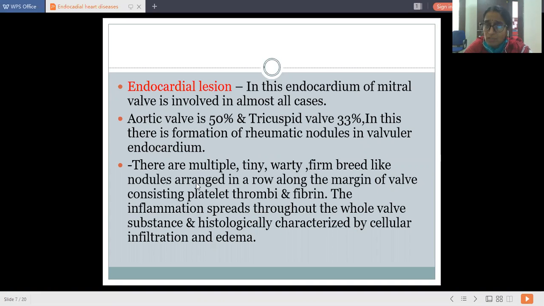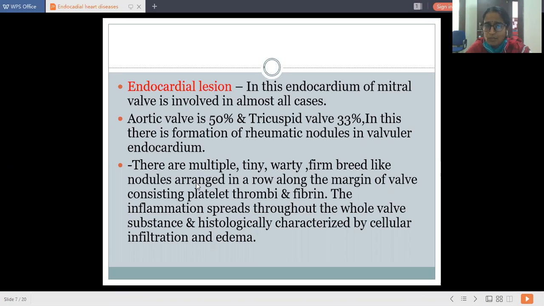This type of inflammation spreads throughout the whole valve, that is the valvular substance, and is histologically characterized by cellular infiltration and edema. So whenever the antigen-antibody reaction occurs in the body with the appearance of streptococcus hemolyticus, there is formation of nodules on the valve.